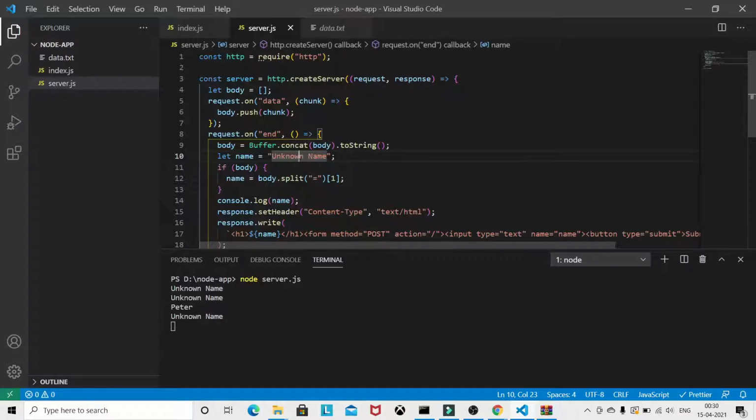We have a better approach, Express.js, where we don't have to manually parse the request this way. That is a better approach, and I will make a video on Express.js as well. I hope you learned the concept of Node.js.